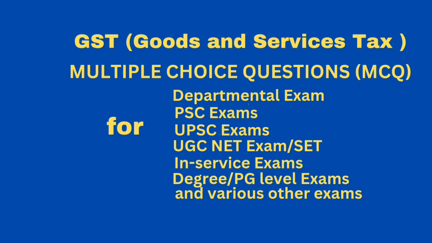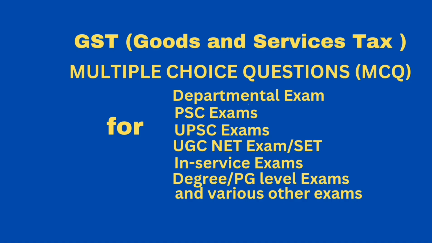Correct answer, all of the above. Next question. GST on petroleum crude, high-speed diesel, motor spirit commonly known as petrol, natural gas and aviation turbine fuel. Answer. Will be levied from a date to be notified on the recommendations of the GST Council.